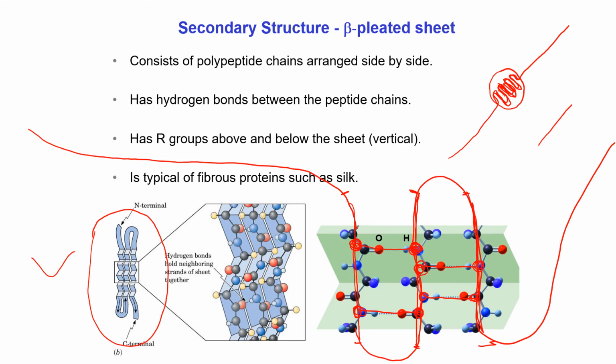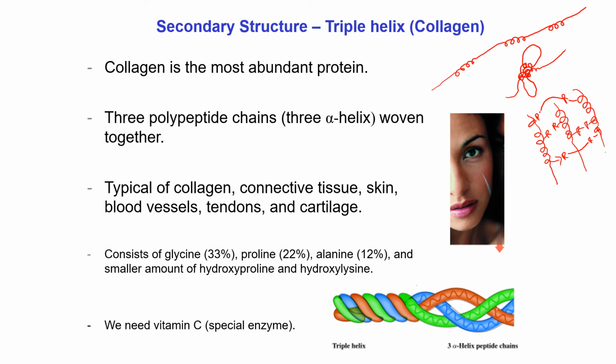So due to the presence of this many portions side by side, collectively this portion looks like a sheet. That's why if that shape is present in a polypeptide chain in our system, only that portion is known as beta pleated sheet.